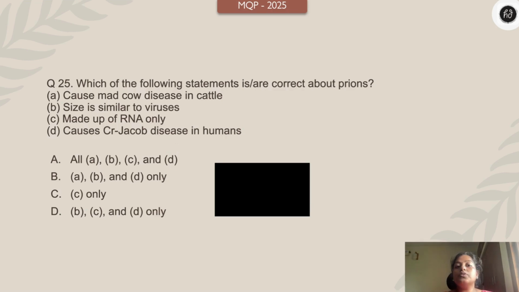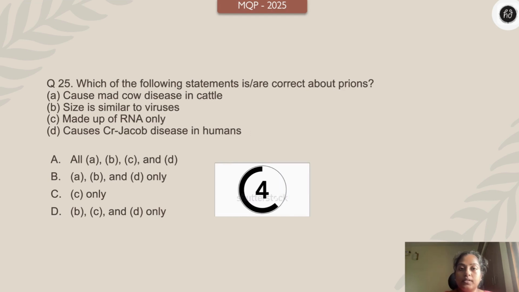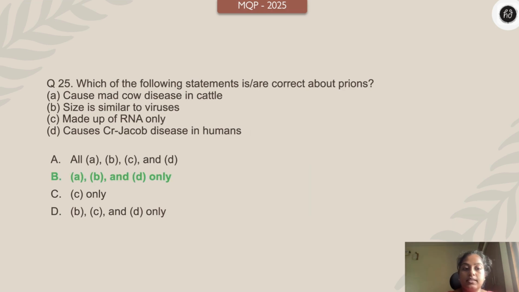Right. Which of the following statement is correct about prions? A, causes mad cow disease in cattle. B, size is similar to viruses. C, made up of RNA only. D, causes Creutzfeldt-Jakob disease in humans. All are correct; A, B and D only; C only; B, C and D only. Your time starts 3, 2, 1 right now. Yes. The answer is, children, A, B and D only is correct, right?